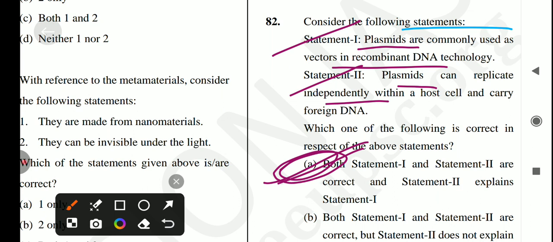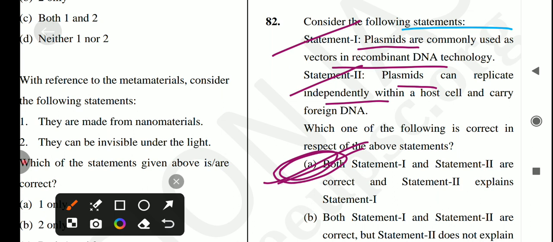Okay, next is, and if you're talking about the plasmids, they are small circular double stranded DNA molecules found in bacteria and some other organisms. Unlike chromosomal DNA, plasmids are not part of the main genome but can replicate independently within the cell.